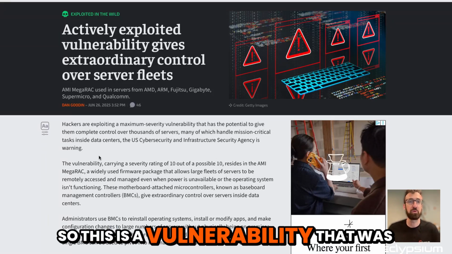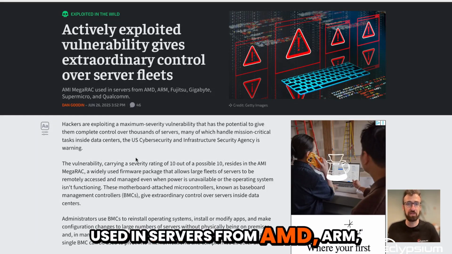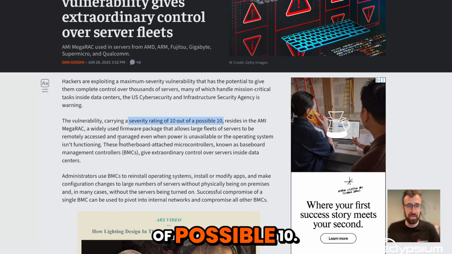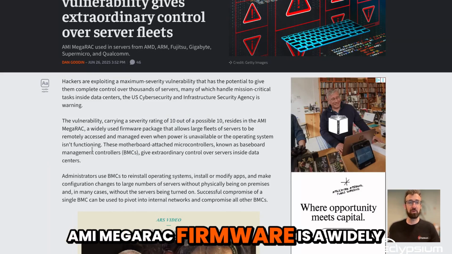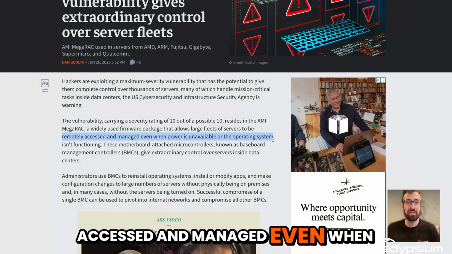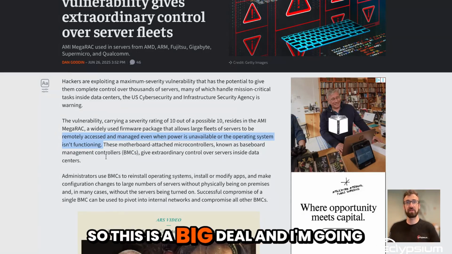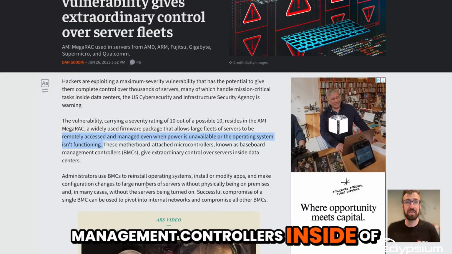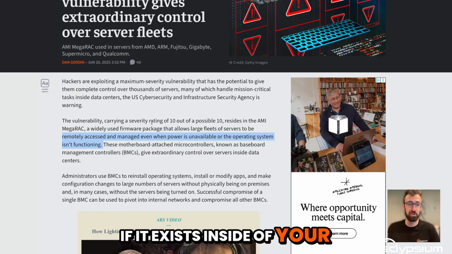So this is a vulnerability that was discovered by Eclypsium in AMI MegaRAC firmware, which is used in servers from AMD, ARM, Fujitsu, Gigabyte, Supermicro, etc. It has a severity rating of 10 out of a possible 10, the highest criticality rating. AMI MegaRAC firmware is a widely used package that allows large fleets of servers to be remotely accessed and managed even when power is unavailable or the operating system isn't functioning. So this is a big deal, and I'm going to show you how to discover BMCs, inventory your baseboard management controllers inside of your environment, and also how to discover this exact vulnerability if it exists inside of your environment.